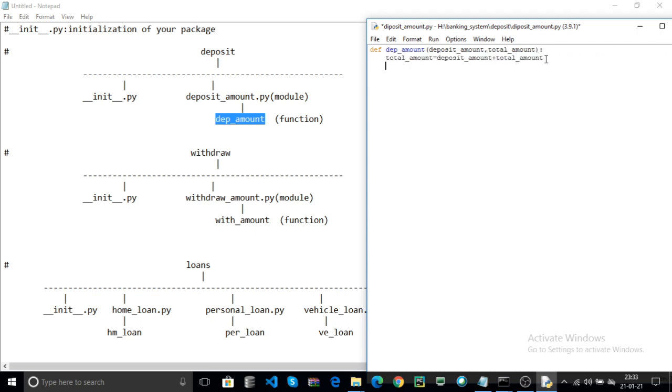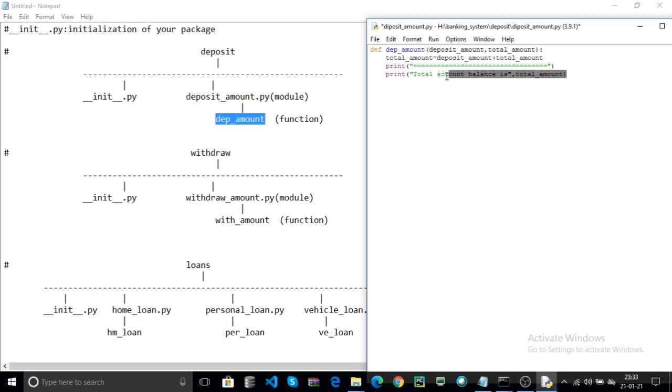Now the deposit is done. Now print the total amount after depositing. For example, I print in some format: print total account balance is total amount.